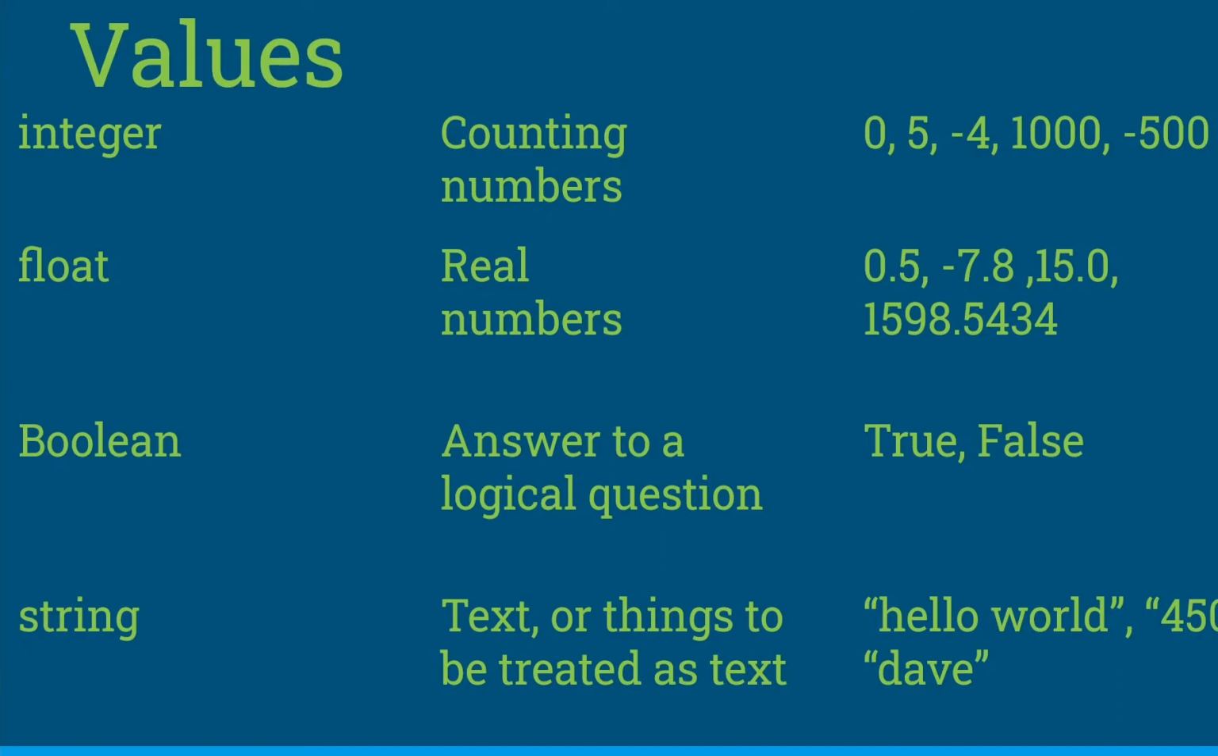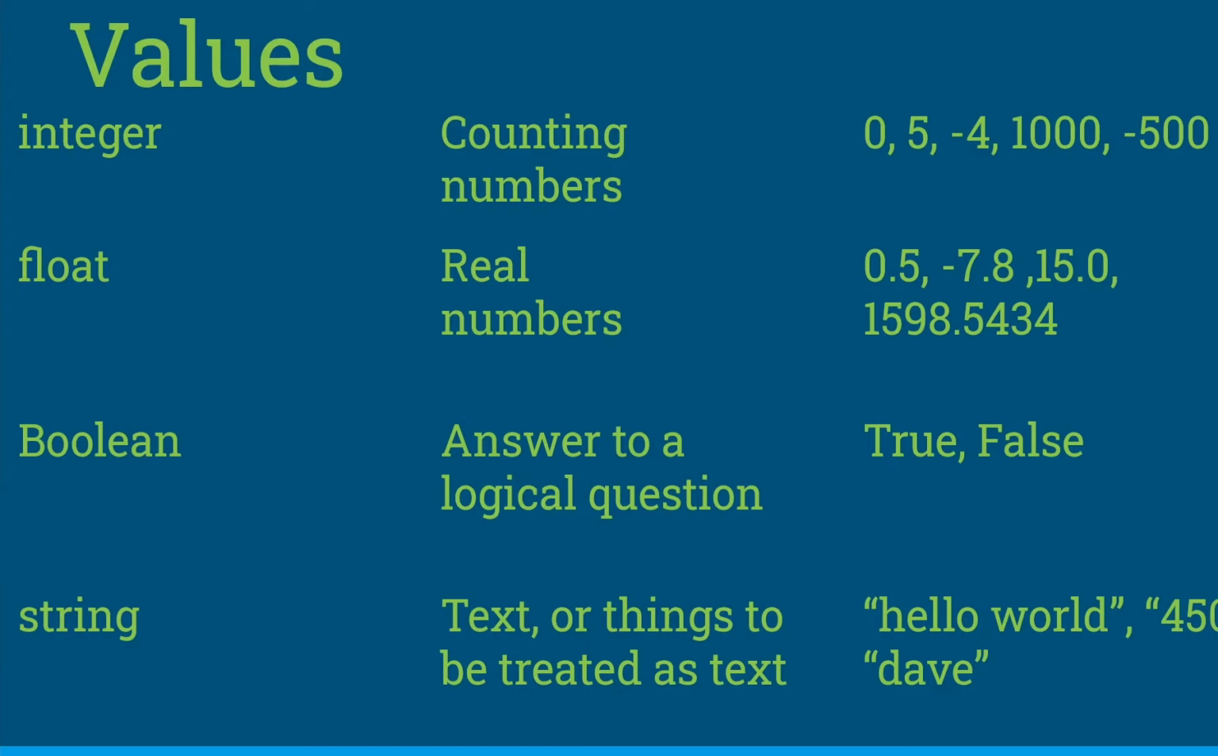And then the last one is the string. Strings just mean strings of characters. What we would usually do with that is make text. So you want to write something down. Last week you wrote hello world. That was a string. You can also put some numbers and treat them as a string, and they won't be treated as numbers by the computer. They'll just be treated as the characters 4, 5, and 0 jammed together, not as the number 450.